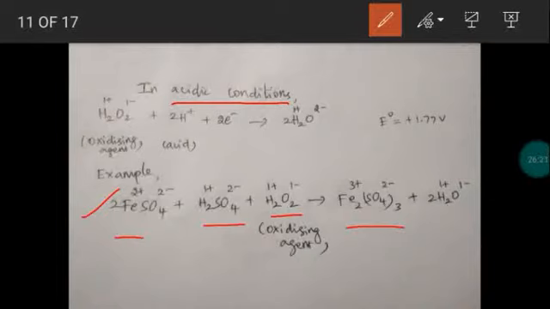So as I told already, oxidizing agent means it will undergo what process? Reduction process. So in acid medium, hydrogen peroxide induces oxidation on ferrous sulfate, so it becomes ferric sulfate. Hydrogen peroxide is an oxidizing agent, that means it will undergo reduction. So what is reduction process? Gain of electron. So ferrous loses an electron, the electron is received by hydrogen peroxide, so this will undergo reduction process.